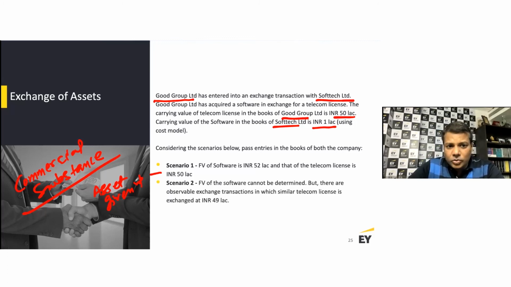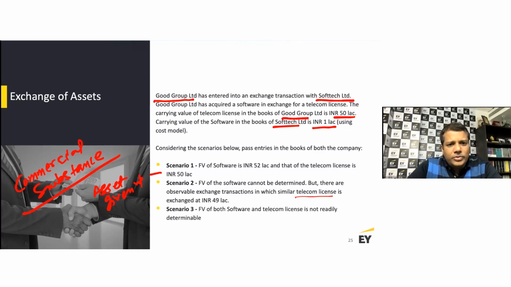Now, scenario 2: the fair value of the software cannot be determined, but there are observable exchange transactions with a similar telecom license. So the fair value of one of them is clearly evident. How do you deal with this? Essentially, if one fair value is available, then you record at that fair value of that asset. That's a simple scenario. But when you know both, then the asset which is given up becomes the basis.